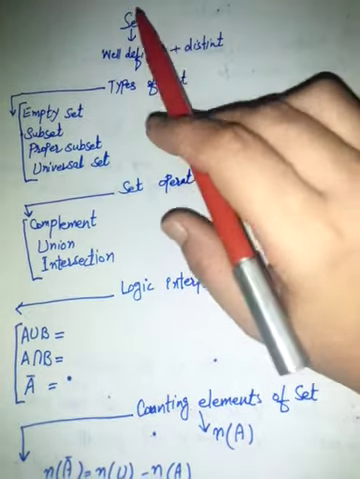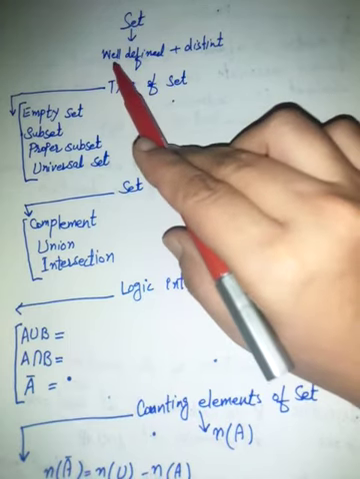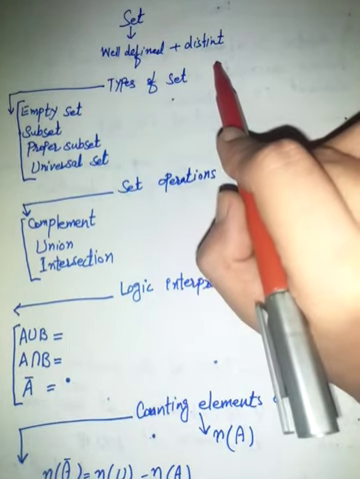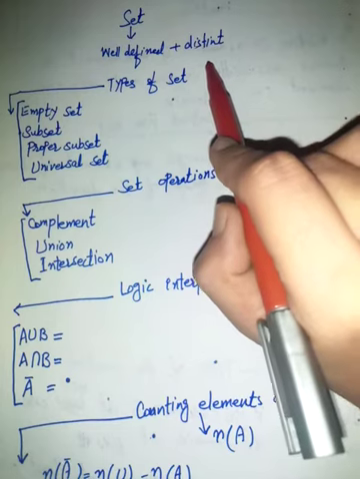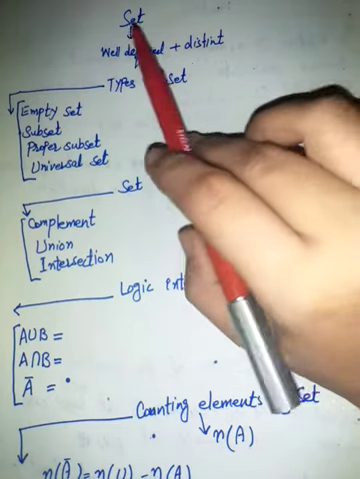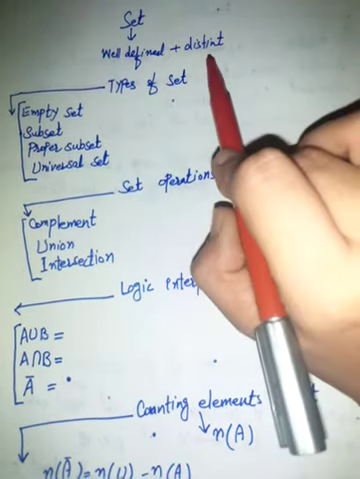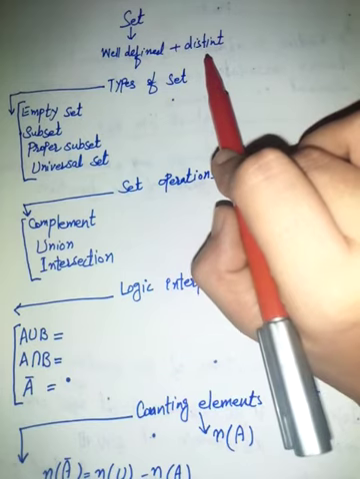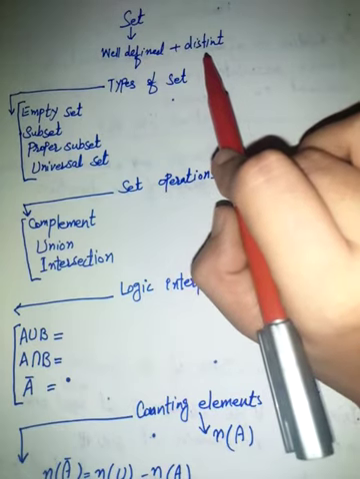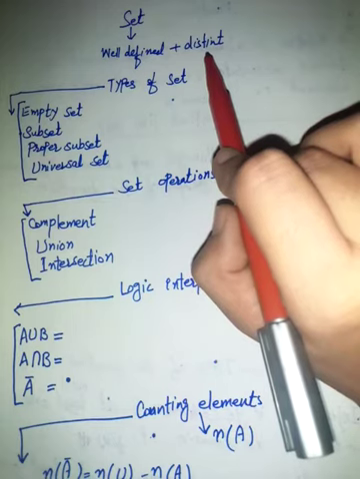What is a set? A set is a collection of well-defined distinct objects. In the definition of a set, we have to focus on two things. First is well-defined and second is distinct. Distinct means different. Each and every thing in the set should be different.